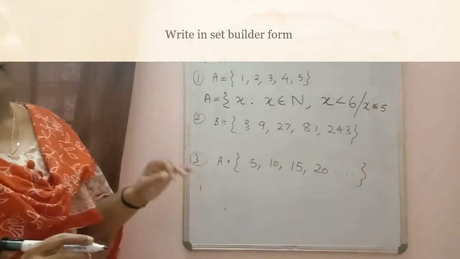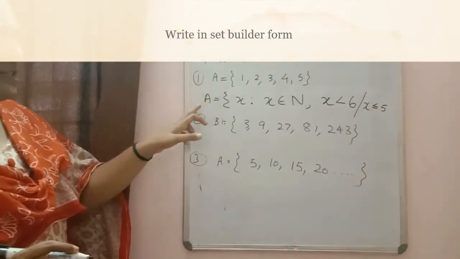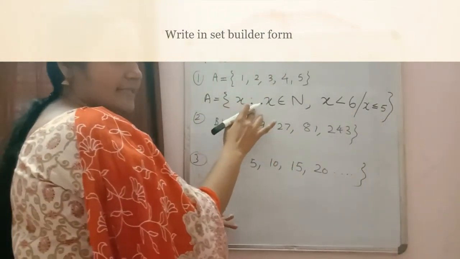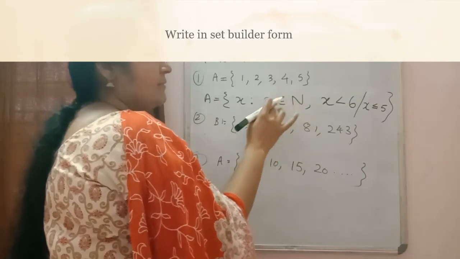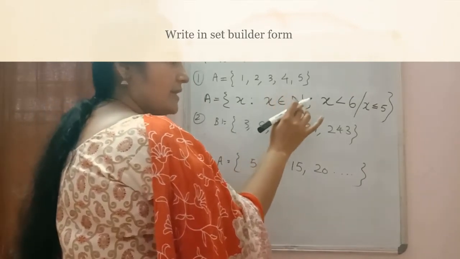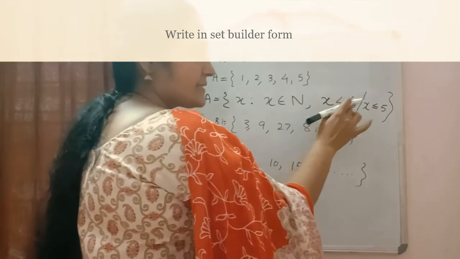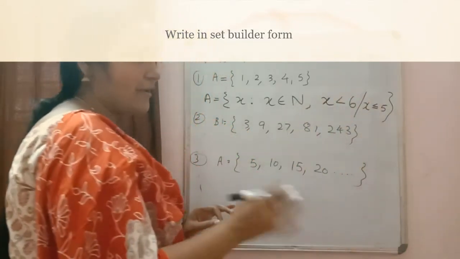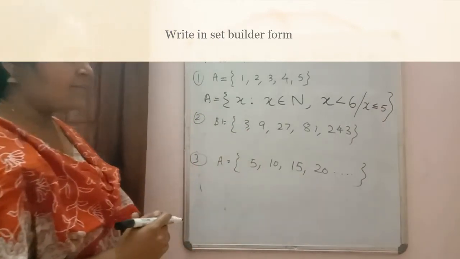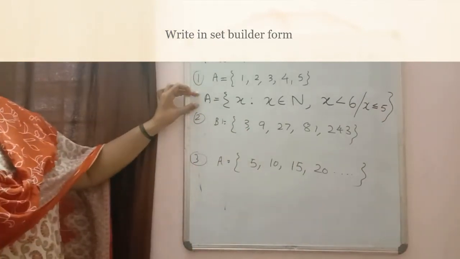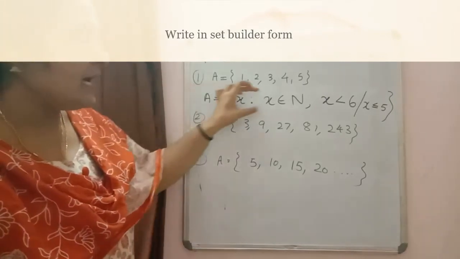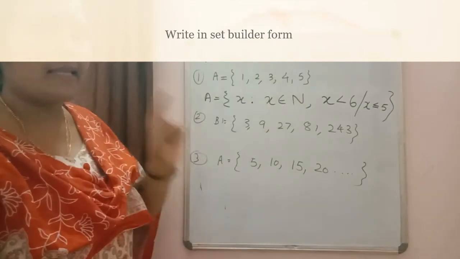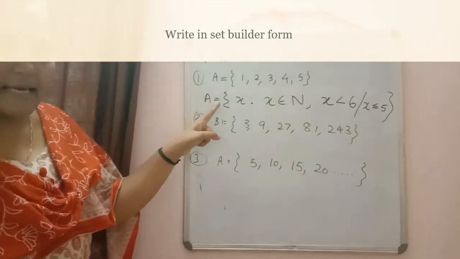Both will be correct. So in this way we will write A is equal to the set of all x such that x belongs to N and x is less than 6, or you can write x less than or equal to 5. Both will be correct. So this is called set builder form, where we haven't written the elements. We wrote the property which is satisfied by the elements. This one is clear?